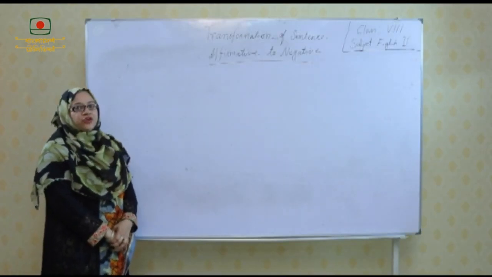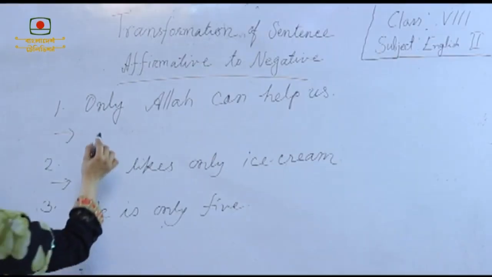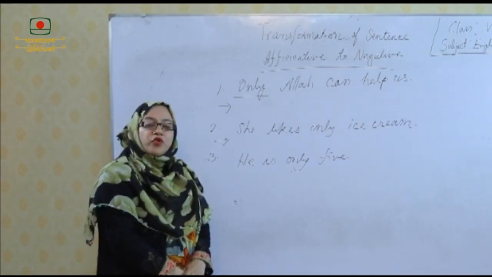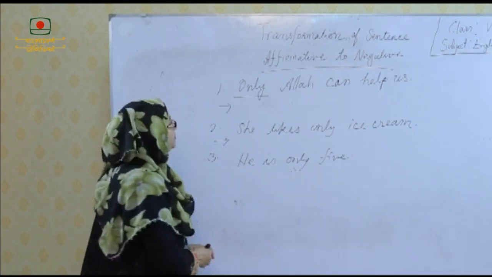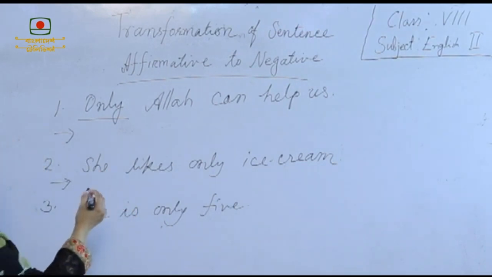Okay, let's start our topic, affirmative to negative. If there is only in an affirmative sentence, we use none but for a person. In the negative sentence, nothing but for a thing, and not more than or not less than for a number. So, we turn it into negative by following these rules.